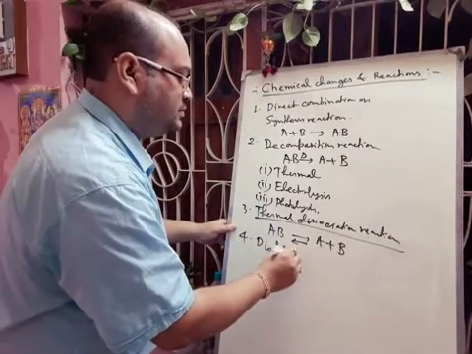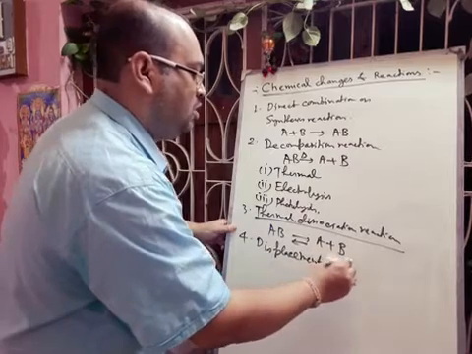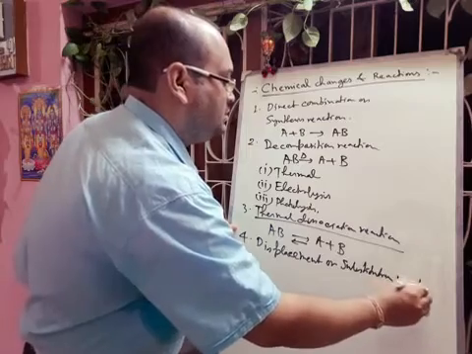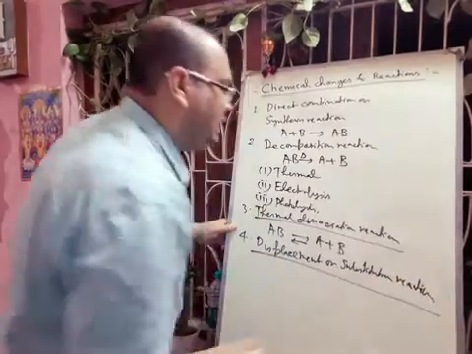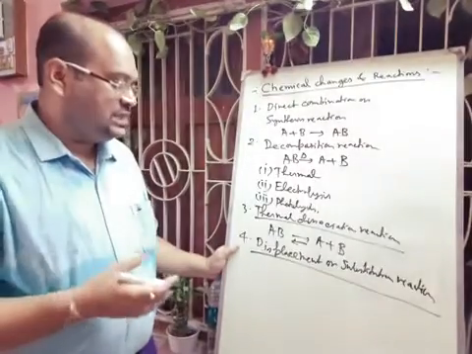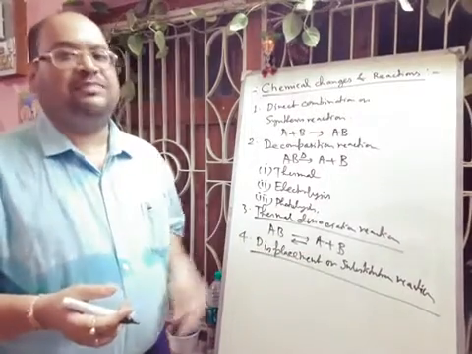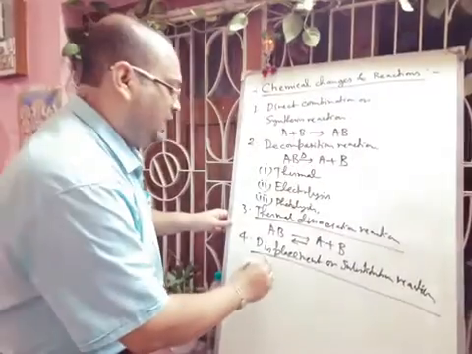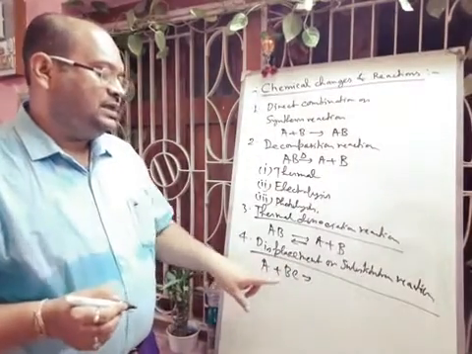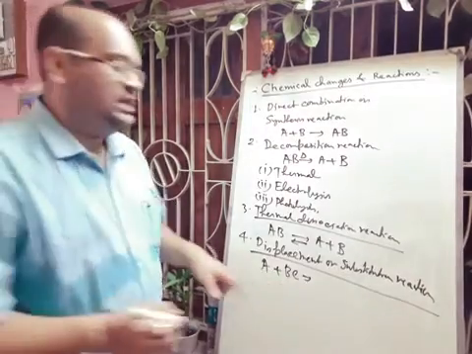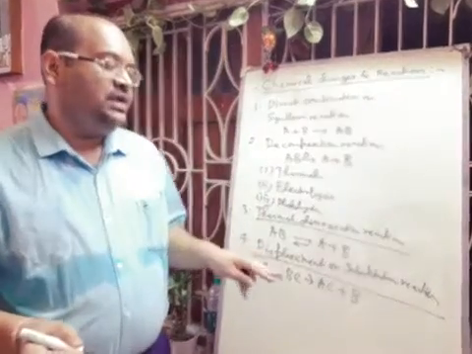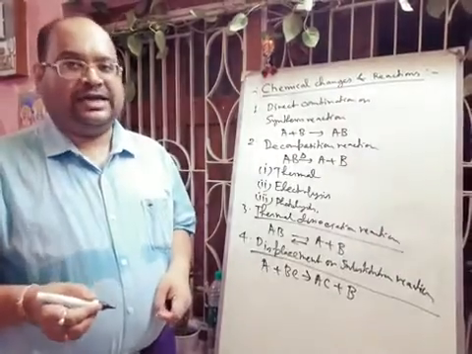Displacement or substitution reaction. Next day I will give more than 5 examples for each type of reaction, or will discuss in details. So in case of displacement or substitution reactions, you can think that A is reacting with BC, and what is happening, that A is substituting the B and it is forming AC plus B. So this is called displacement or substitution type of reaction.